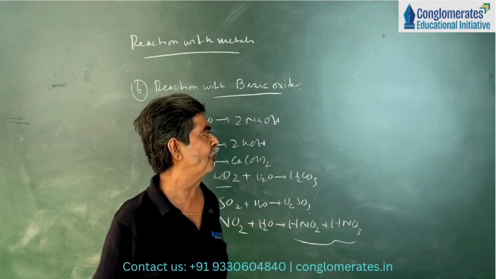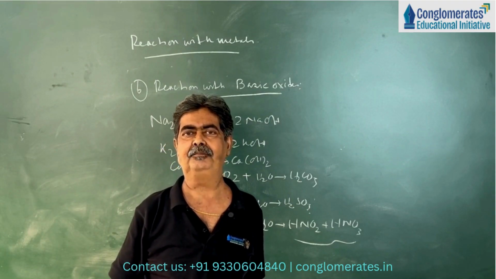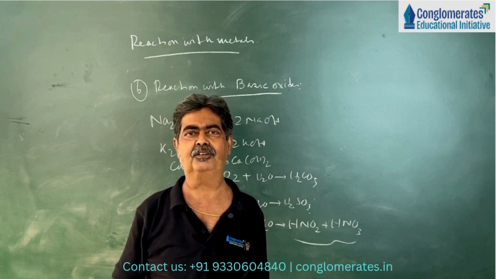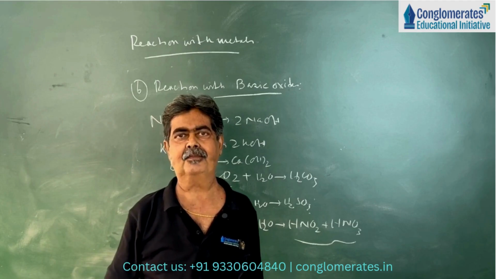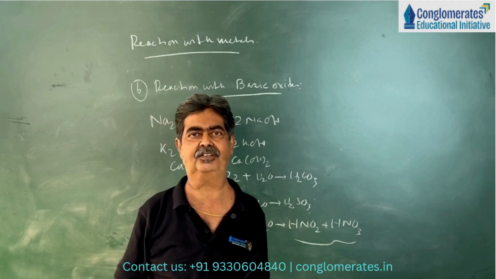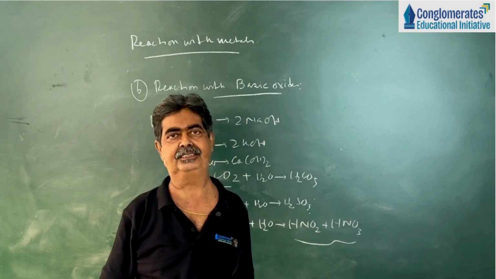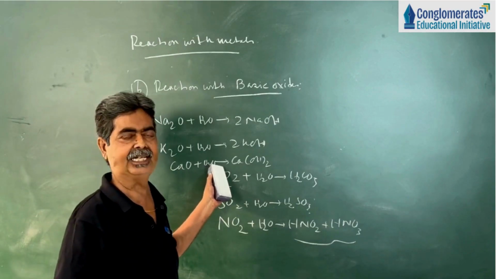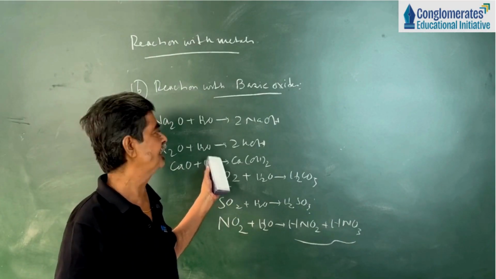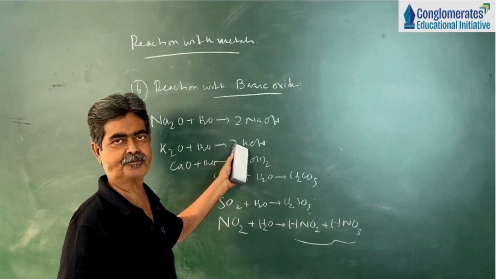So one conclusion we can draw from this reaction: bases are metal oxides or hydroxides. Bases are metal oxides and hydroxides, and only soluble oxides and hydroxides are called alkalis. Example: sodium oxide, potassium oxide. They are called alkali because they dissolve in water to form the respective alkalis.